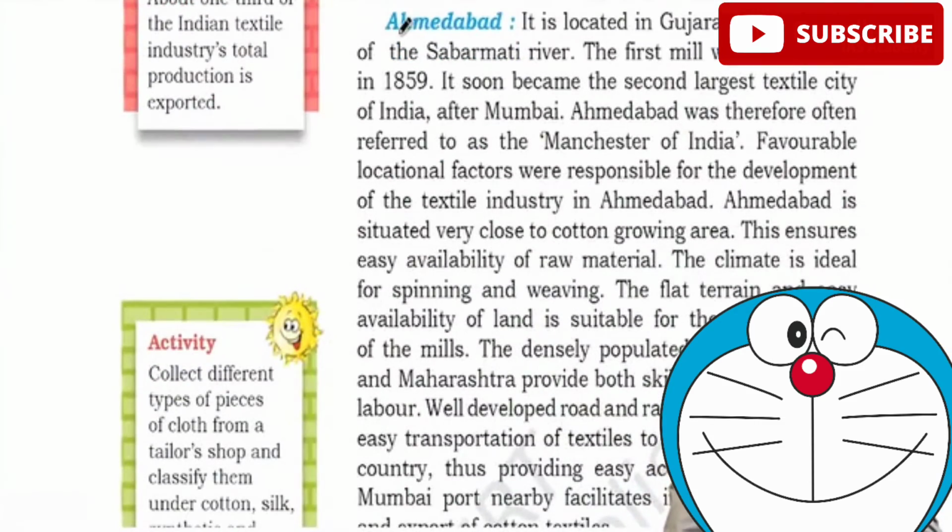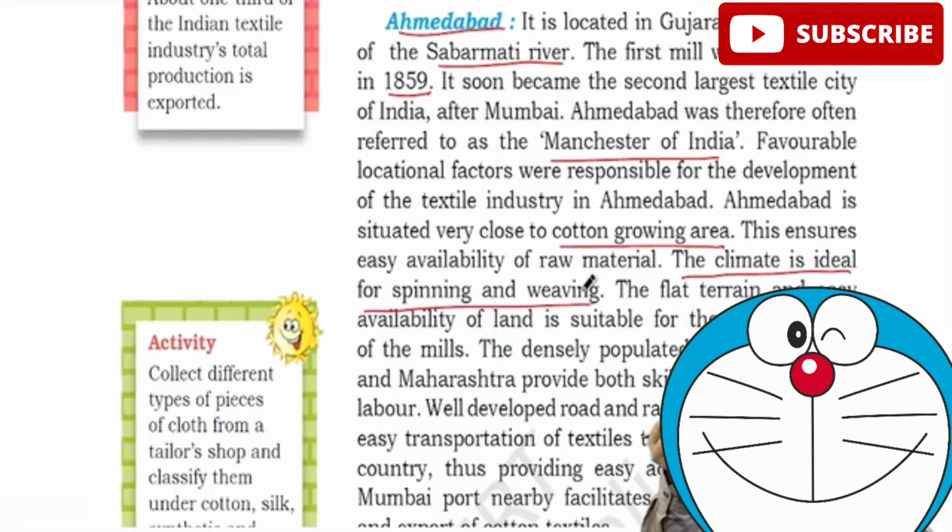Ahmedabad is also called the Manchester of India because of its suitability of location. It is actually present on the banks of the Sabarmati river. The first mill was established in 1859 in Ahmedabad. The favorable location factor is that it is close to cotton growing areas, and the climate was ideal for spinning and